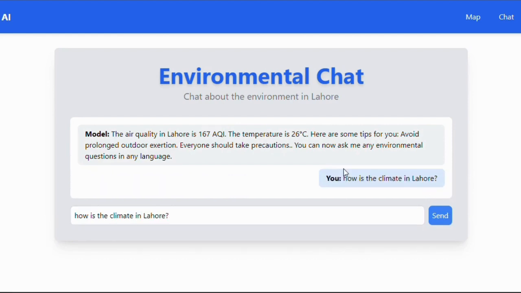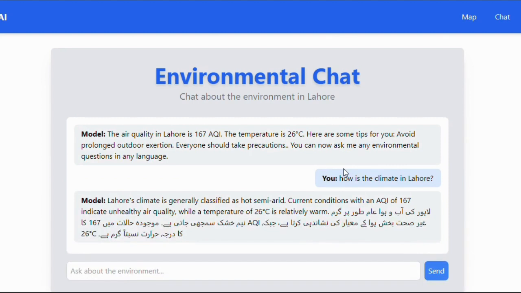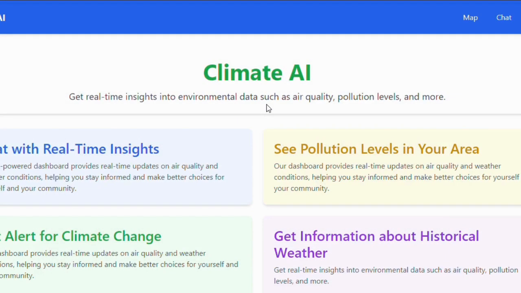The cool part is that I've asked a question in English, but it will also tell me the answer in my local language, that is Urdu. This is a great feature for better communication, and it avoids the language barrier which most people face. So here's another feature that lets you see pollution levels in your area.